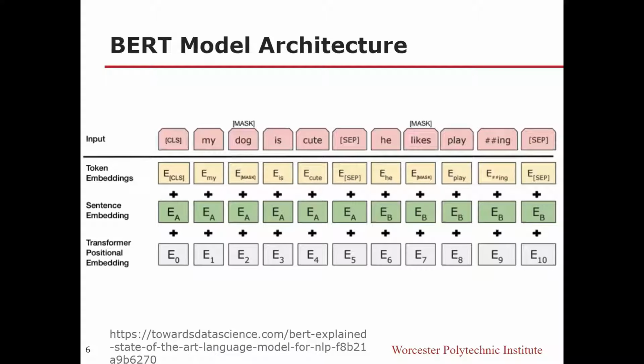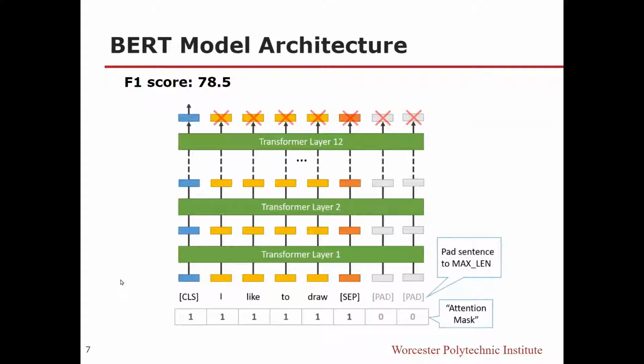We tried to implement a couple of transformer-based models, as these models work better compared to RNNs and LSTMs. The first model that we tried was the BERT model, as shown in the image. We see that for each word, BERT generates 3 different embeddings: token embeddings, sentence embeddings, and transformer position embeddings, which are then combined to generate the final embedding. BERT essentially has multiple transformers stacked on top of each other to create the embeddings, and we get an F1 score of 78.5 for this model.